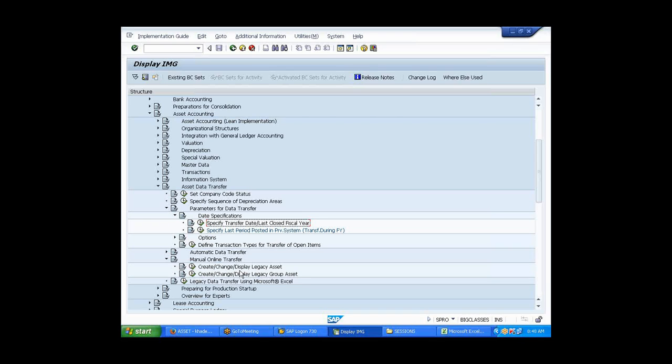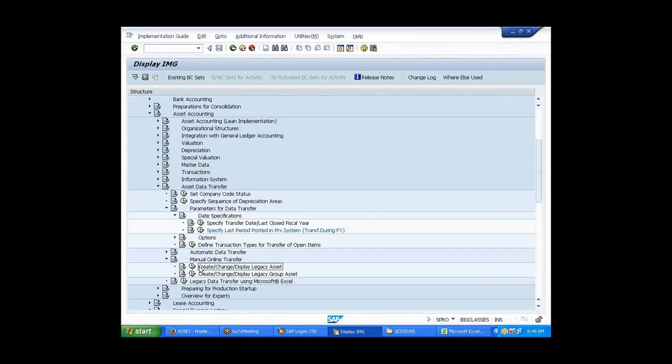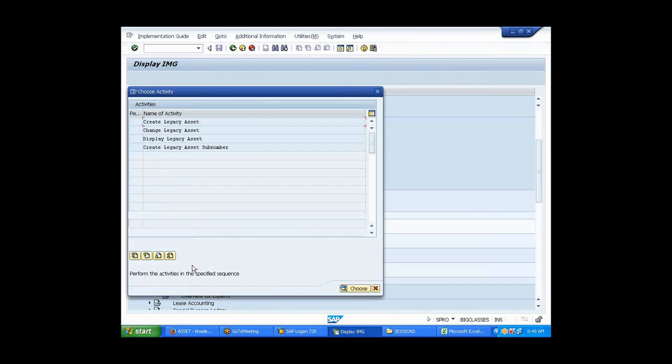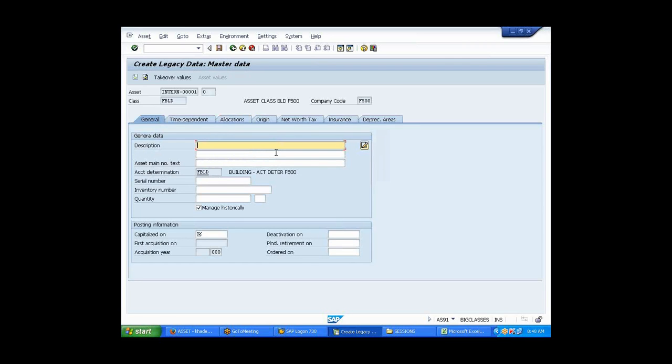Now I am creating a legacy asset, an old asset. Once I create, the transaction code is AS91. You have to remember this, like a master data. Now I'm creating a legacy asset. My asset class is FBLD, company code F500. Okay, enter. So this is my legacy asset for previous year, right?